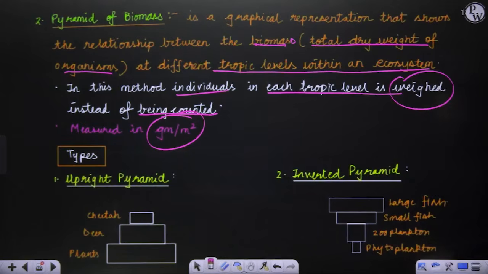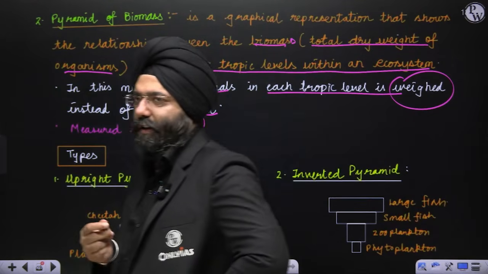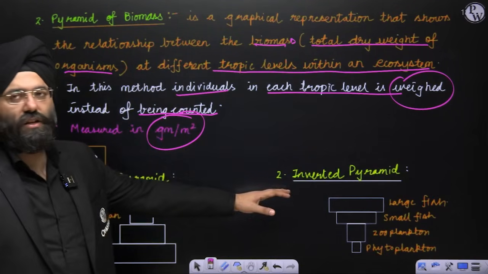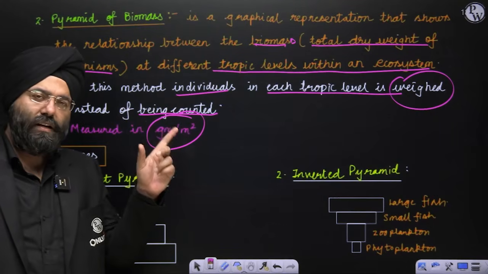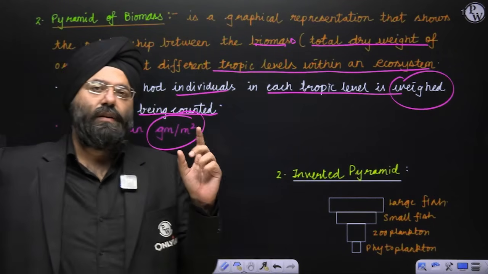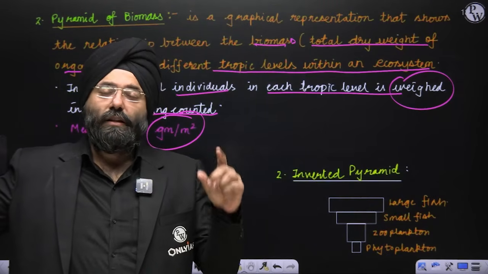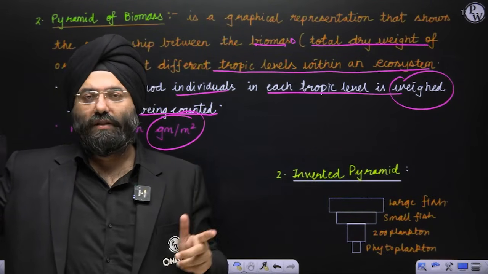It can be inverted also, like phytoplankton, zooplankton, small fish, large fish. The large fish, the biomass is larger. Phytoplankton are already very less in weight, very negligible weight. So overall the biomass contribution is relatively less. So it will be inverted in nature. So pyramid of number, as we have already discussed, can be inverted, it can be upright, it can be spindle shaped. The pyramid of biomass can also be upright and inverted, that is reversed.